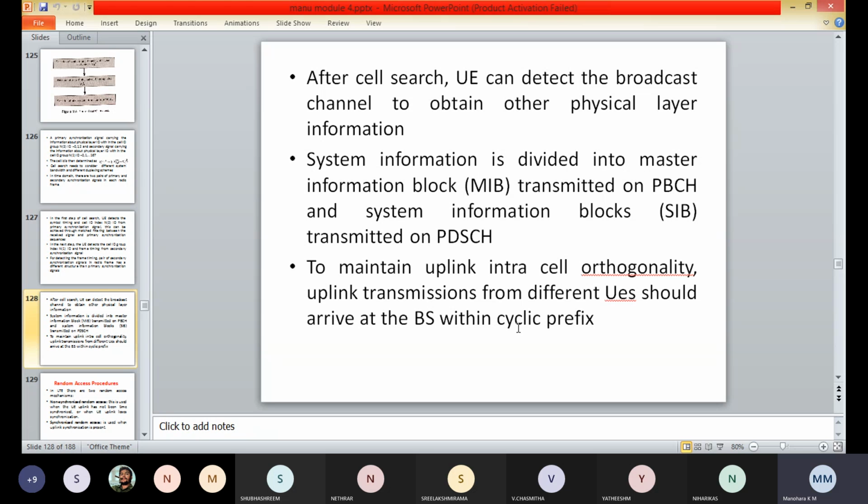In the fifth step, the user equipment advances or delays its transmission timing to compensate for the propagation delay, and thus time-aligns its transmissions with the other user equipments. The timing advance command is on